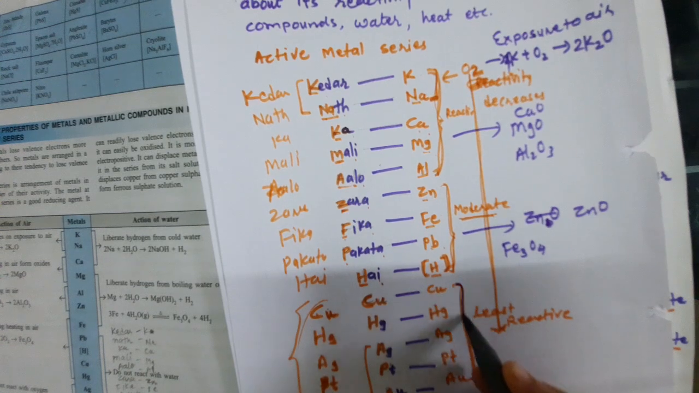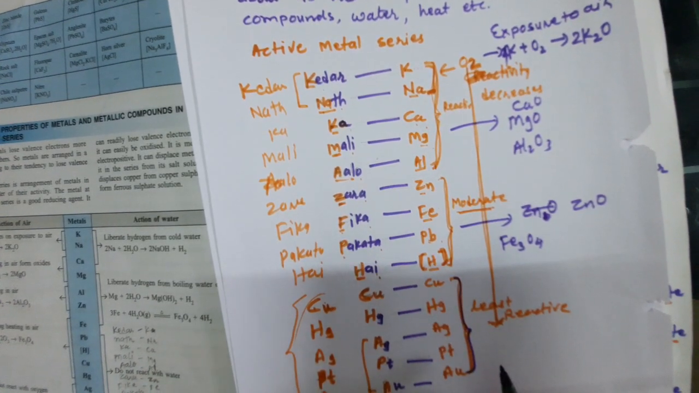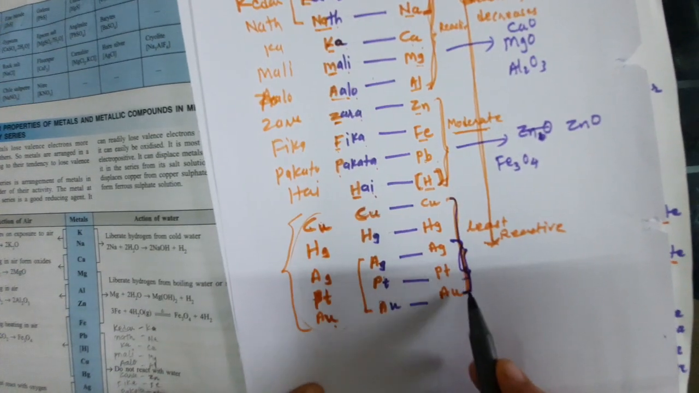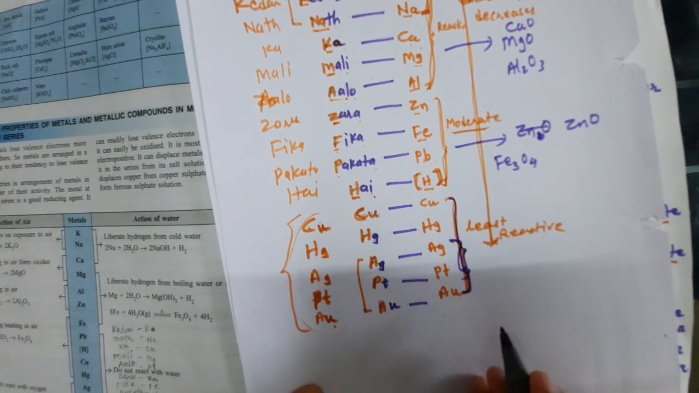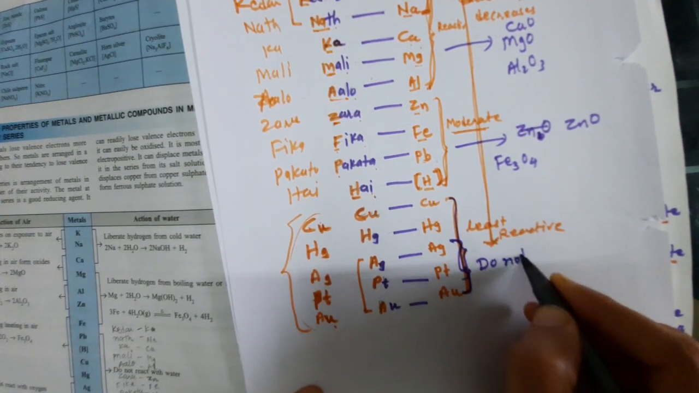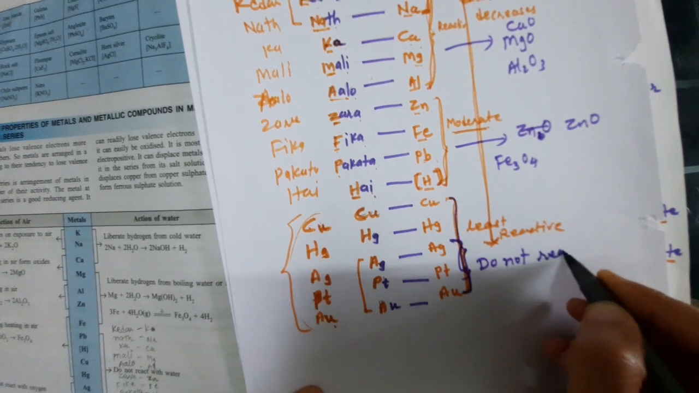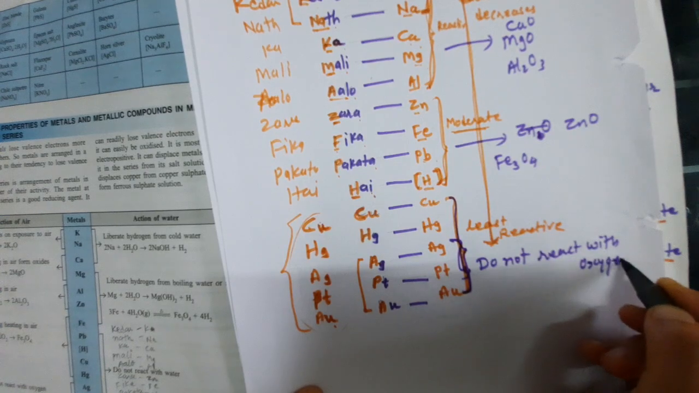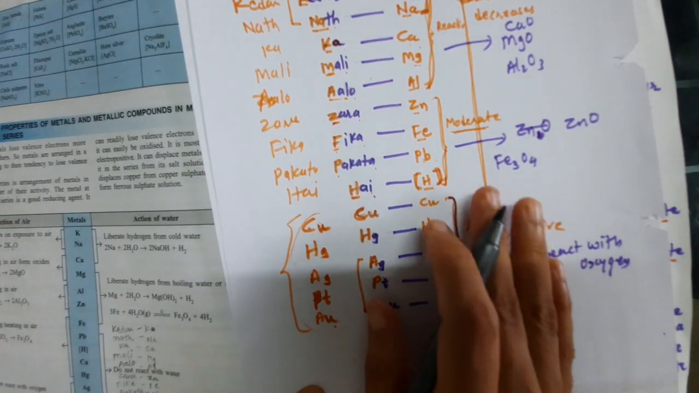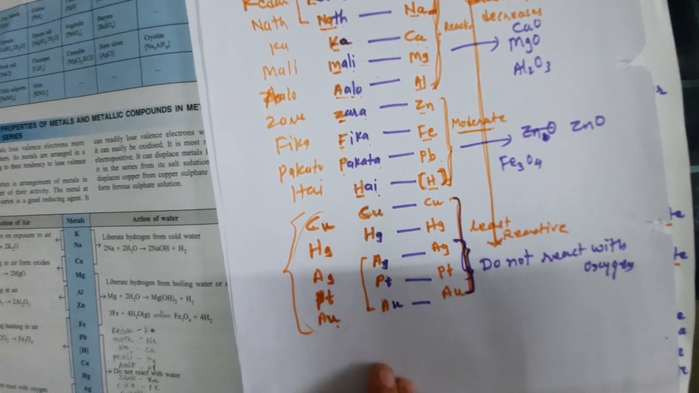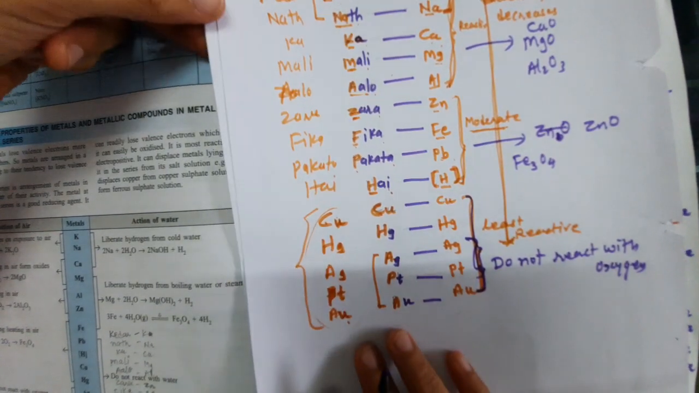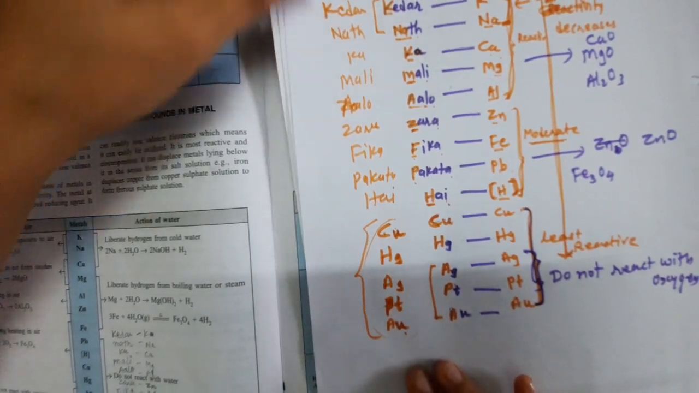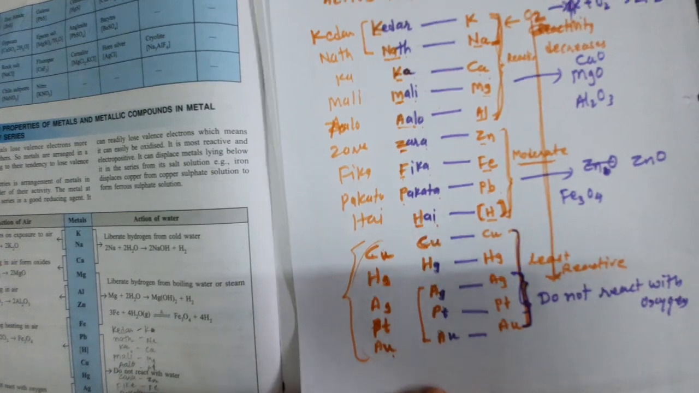But the least reactive metals, these three, silver, platinum and gold, do not react with oxygen. Is it clear? You already did this in 9th standard, students. I am just revising all of this. We haven't started our chapter yet, but I am telling you only what is necessary. Got it? Next, the reaction with water.